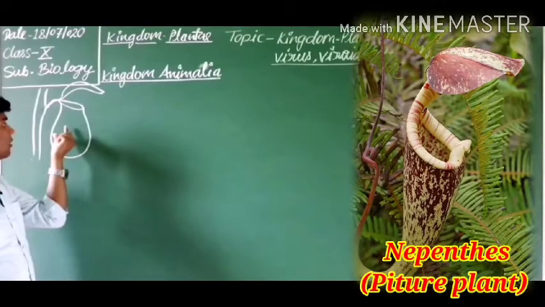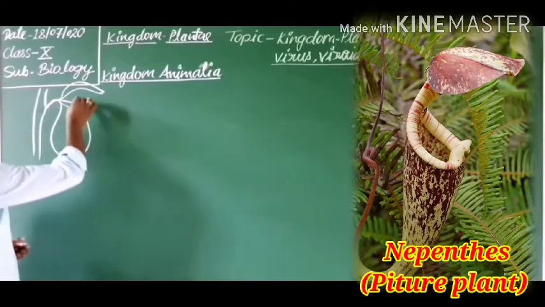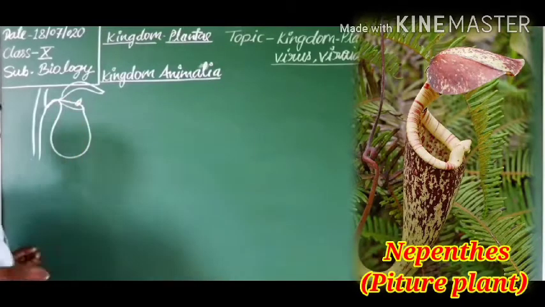Its common name is pitcher plant. Why? The leaf of this plant forms a pitcher-like structure.